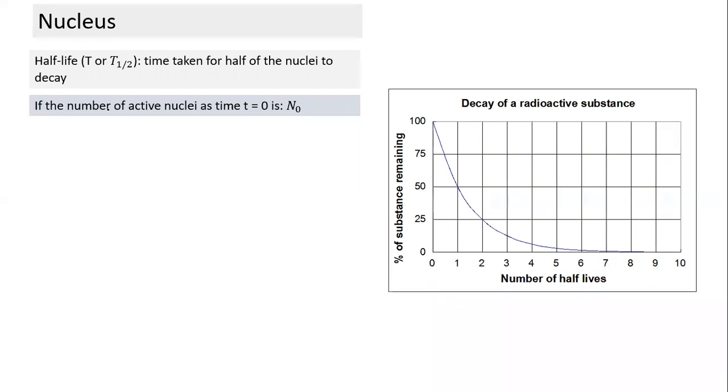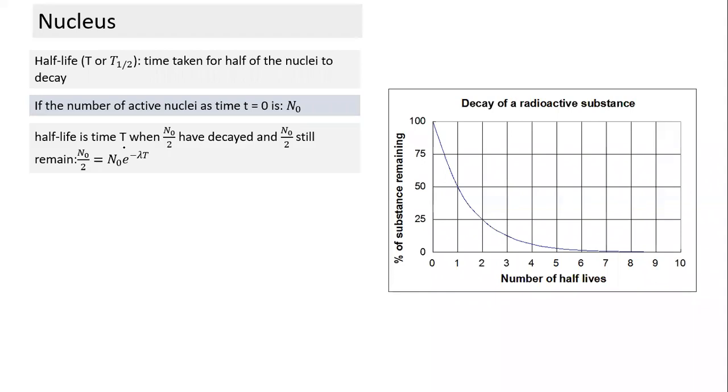Let's say the number of active nuclei at time t equal to 0 is N naught. Half-life is T when N naught by 2 have decayed and N naught by 2 are still active. So what is the value of N in that case? In the formula, N indicates the number of active radionuclei, which is N naught by 2, and in place of t, I have replaced this time, which is equal to the half-life.